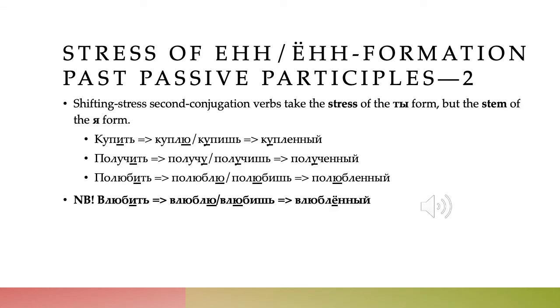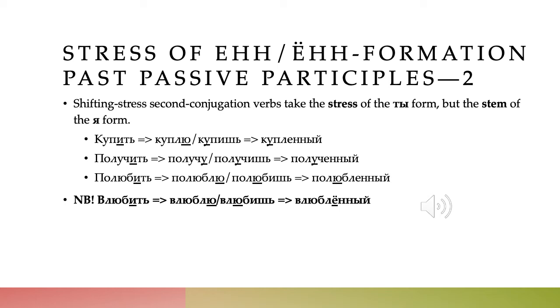Then we have the other type of verbs in this group, which are second conjugation verbs ending in -it, and many of them, not all of them, but many of them are shifting stress second conjugation verbs. If we have a shifting stress second conjugation verb in this group, the participle will take the stress of the "ty" form, even though it takes the stem of the "ya" form. So kupit, to buy, becomes "ya kuplyu", so we're going to have that "l" stem, but "ty kupish", so we're going to have the stress on the "u", and it becomes kuplenny, bought.